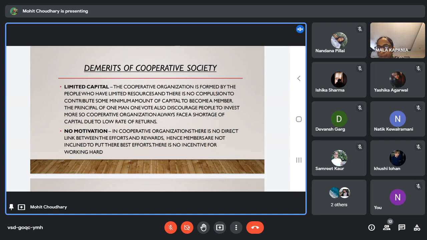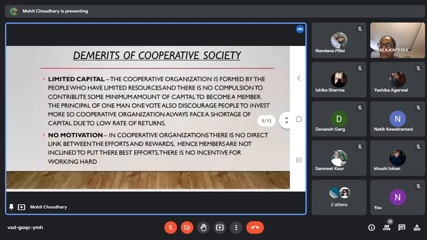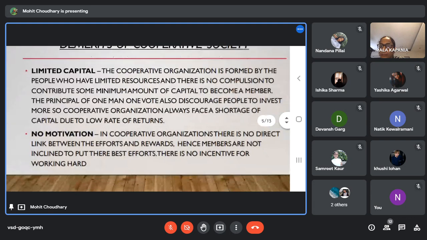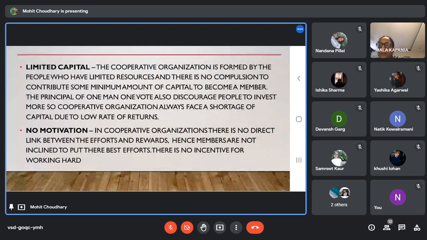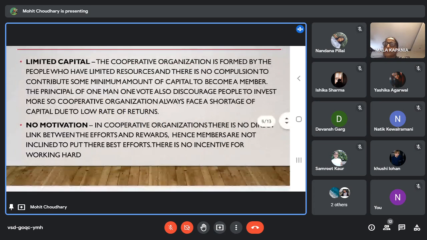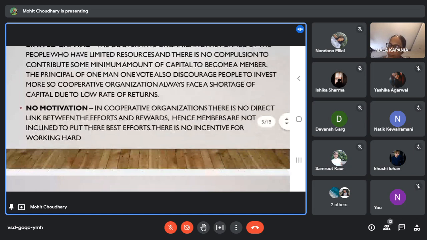But this is not there, so he will think why I should contribute more, and this will lead to less contribution by the members for the cooperative societies. So cooperative societies can be short of resources, and this is the reason they have limited capital.